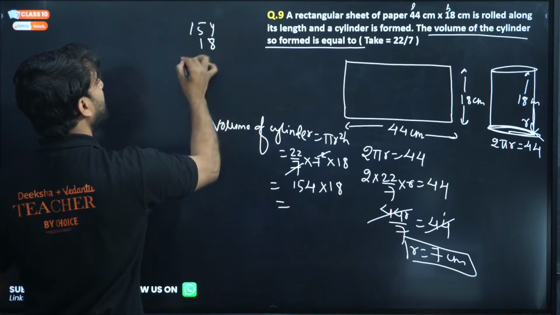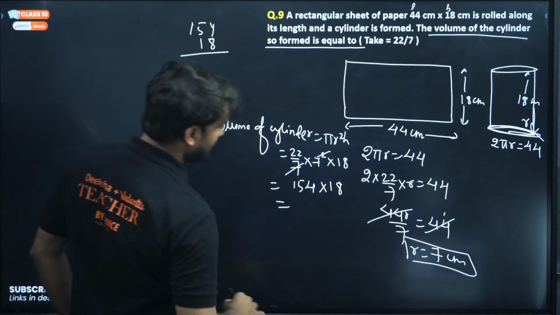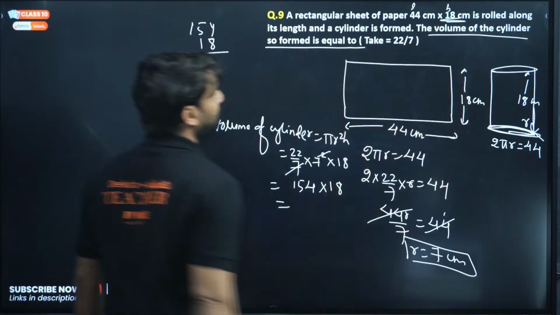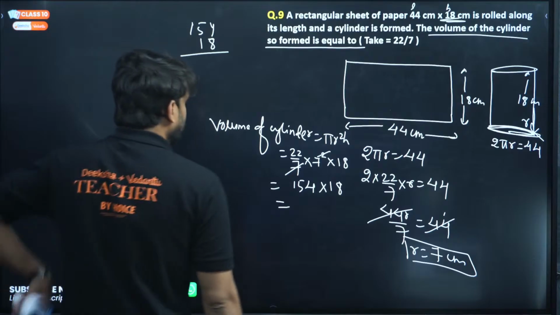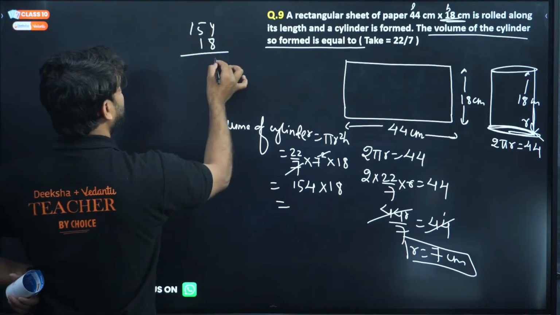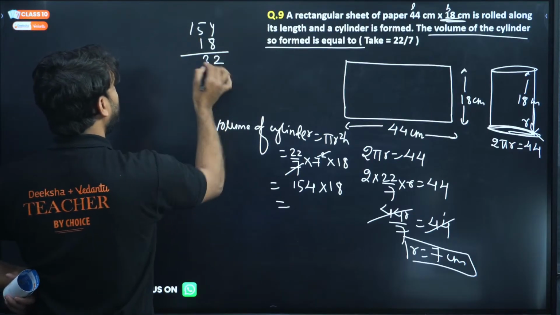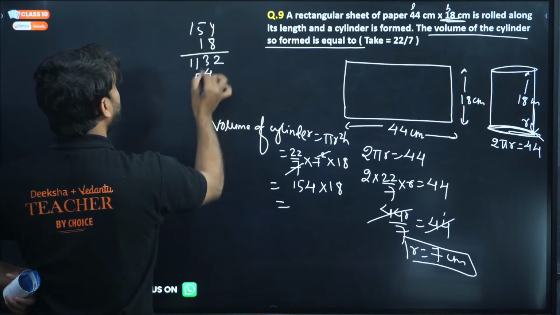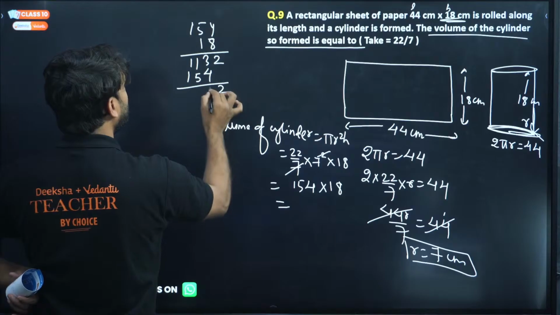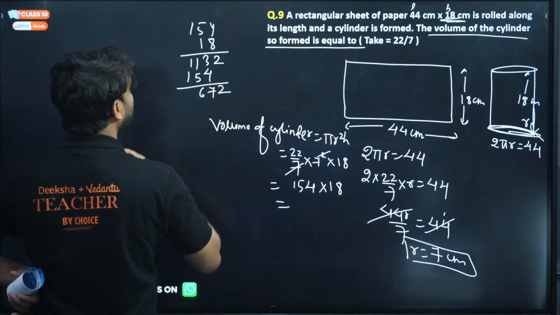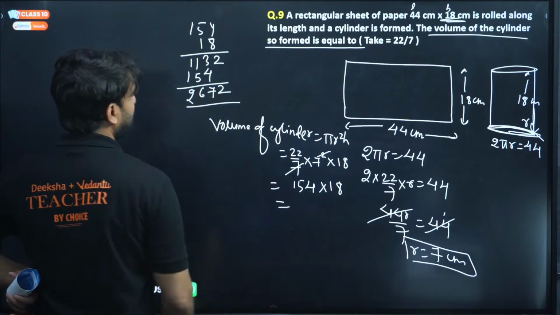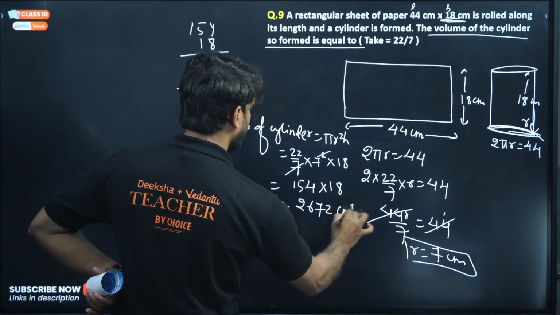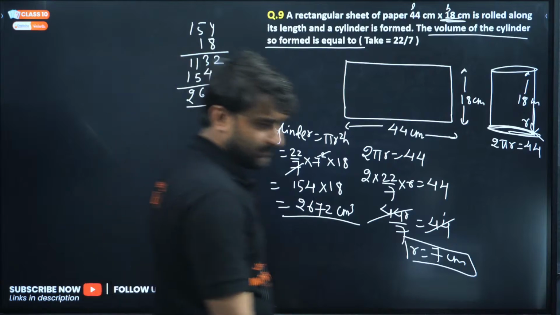This is 154 into 18. 18 is the height. So multiply here. So this will be 8 fours are 32, 3 carry, 3 and 8 is 11, 4 and 4, 5 is there, and 1 is there. So 2, 7, 6 and 2. 2672 centimeter cube. This is the answer, I think.